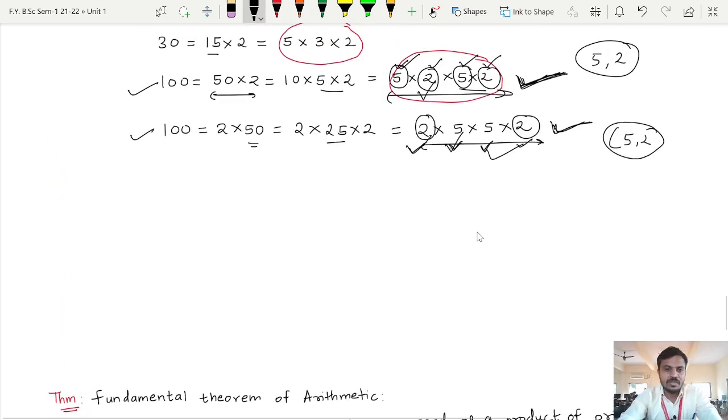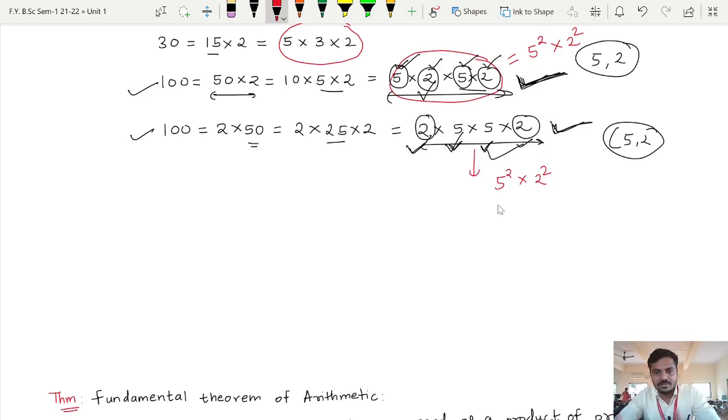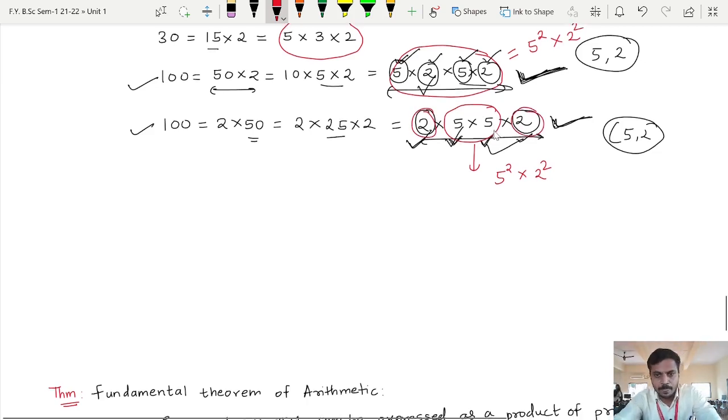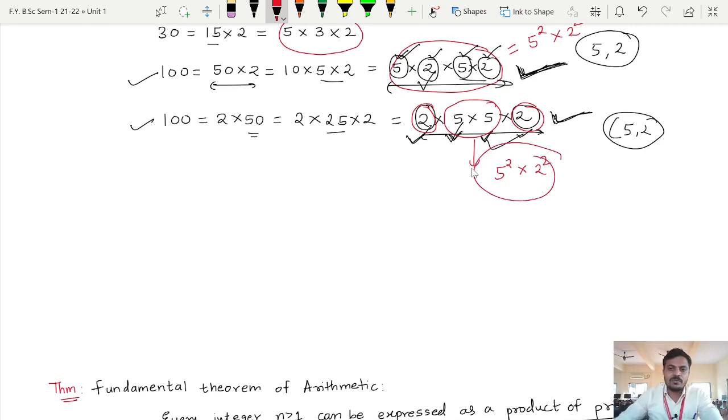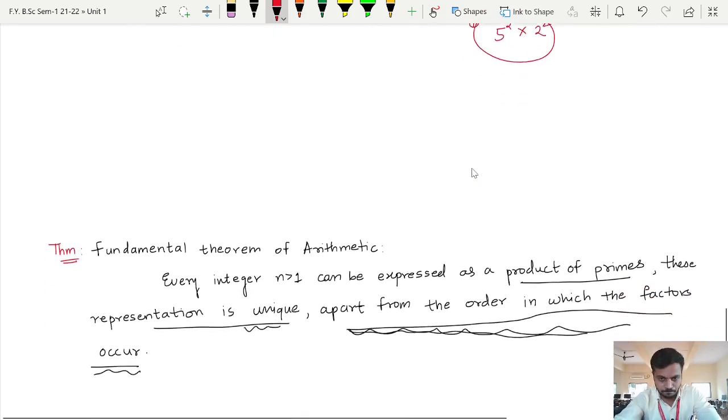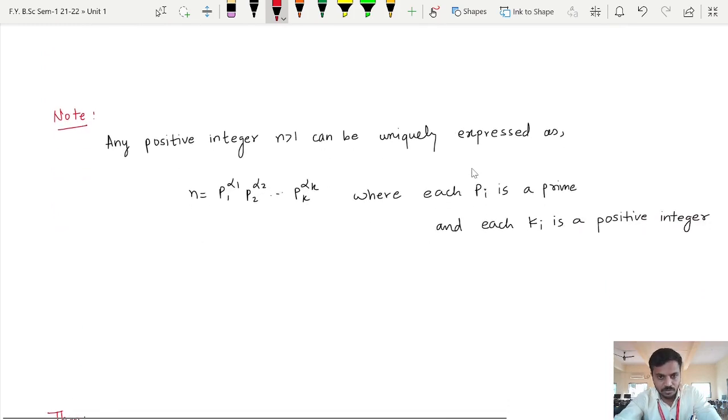Now there is one more corollary of this theorem. So it says that further, how can we write it? Meaning 5 is occurring 2 times, so I can write it as 5 square multiplied by 2 square, right? Same thing I can write here as 5 square multiplied by 2 square. We are just combining the primes that are occurring more than 1 time, right? So we are combining these two 5s together, and we have combined these two 2s together. And this representation of any positive integer is called the canonical form, and that is exactly our corollary.